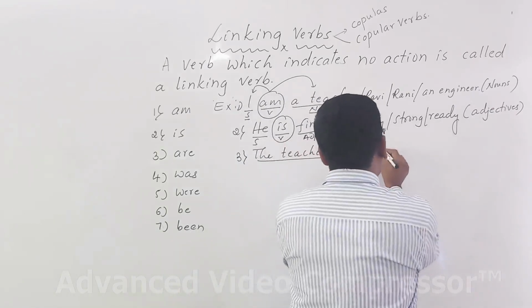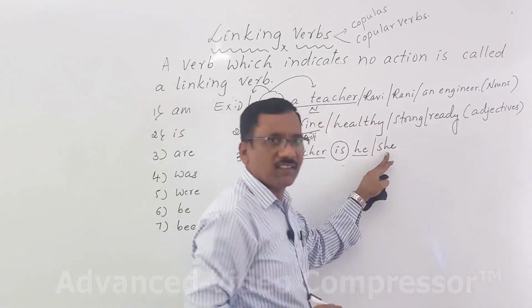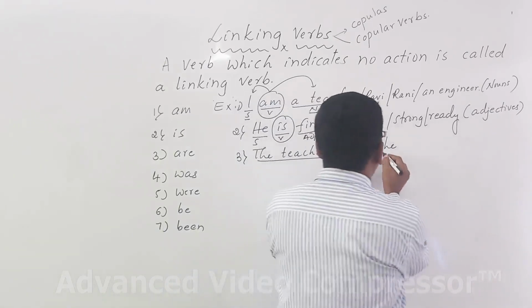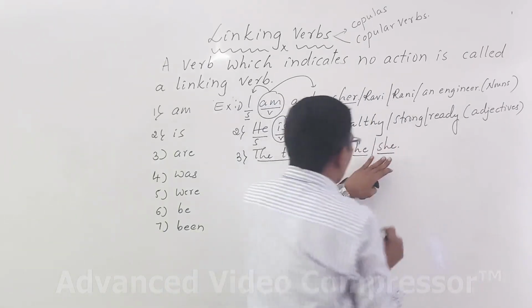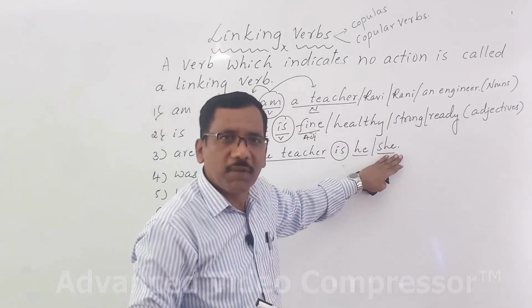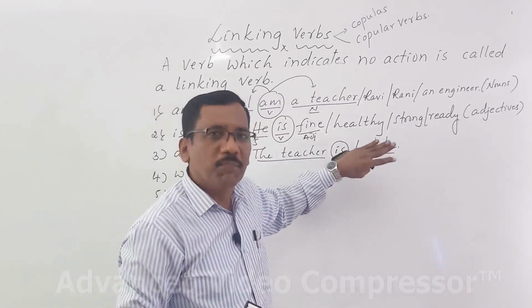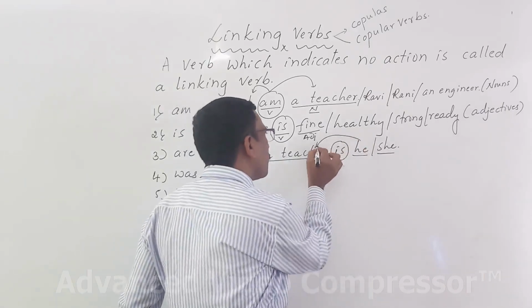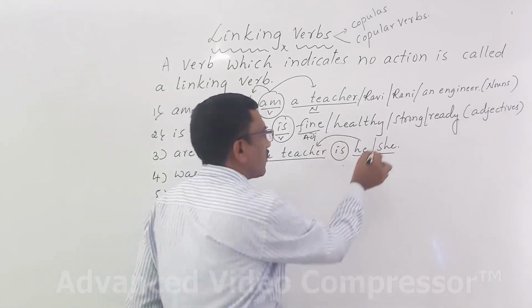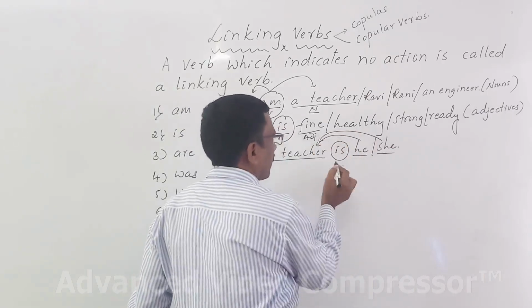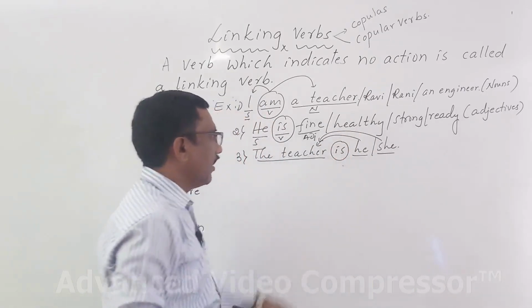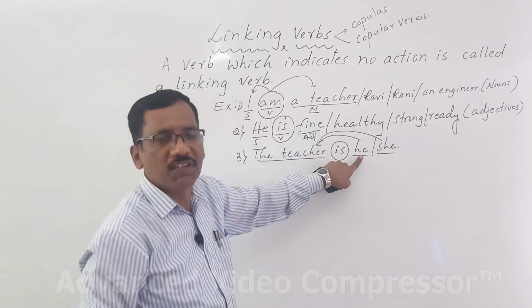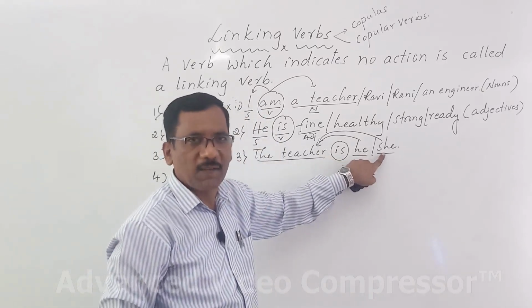The teacher is she. The teacher is she. Understand? Please remember, even pronouns can be used as predicate complement. He here is equal to the subject. She is equal to the subject. Who links it? The linking verb links the subject with its predicate complement, he or she.